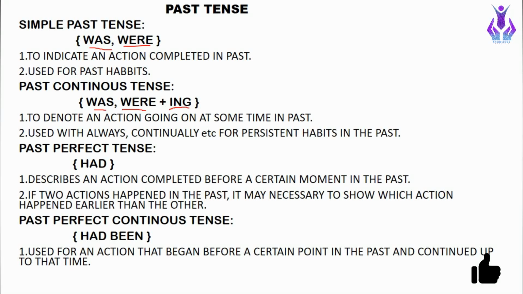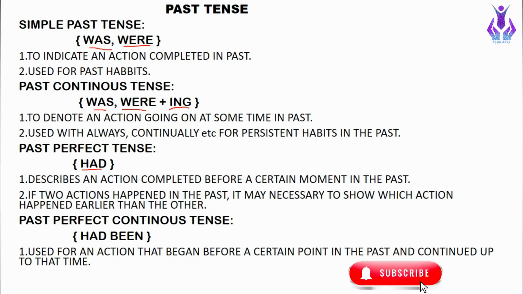So the next one is past perfect tense. The helping verb had is used in past perfect tense. Past perfect tense is used to describe an action completed before a certain moment in the past. When a certain action has completed in the past, we describe it in past perfect tense. For example, I met him in New Delhi. I had seen him last 5 years ago. So here we are describing a certain moment, like I have not seen him after those 5 years.